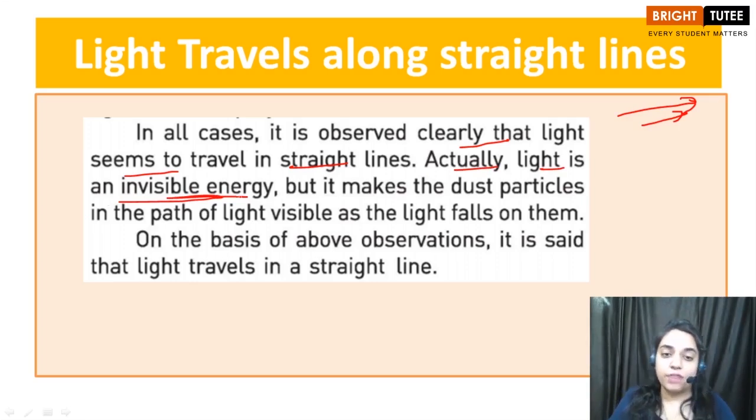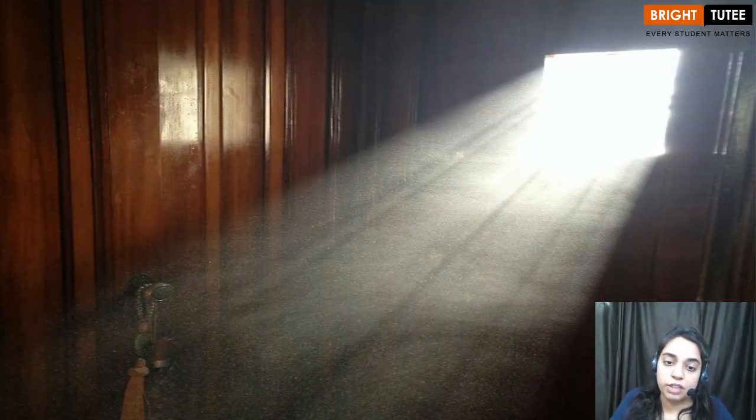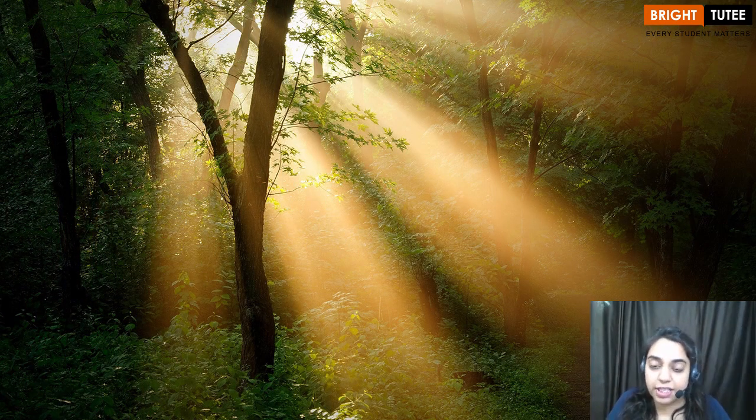Light is an invisible source of energy, but it makes the dust particles in the path of light visible as the light falls on them, right children? So it is not the light that you can see in the beam; it is actually the path of light which has been made visible by the dust particles scattering the light. So we can say that light is an invisible source of energy. Based on all the observations and experiments that we have done, and the many examples we have seen, it is said that light travels in a straight line.